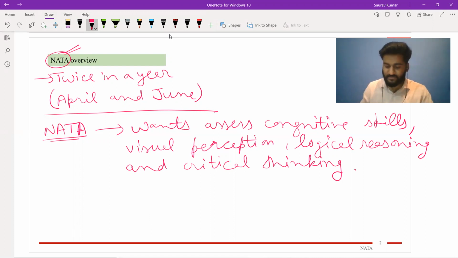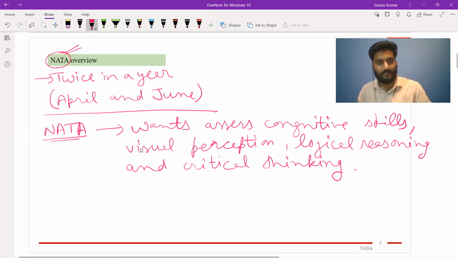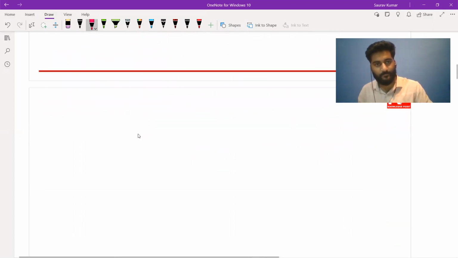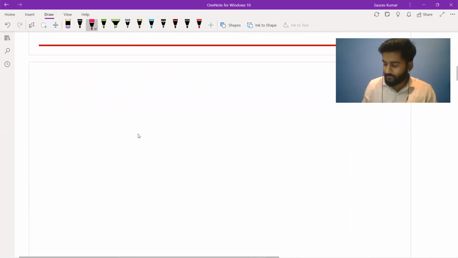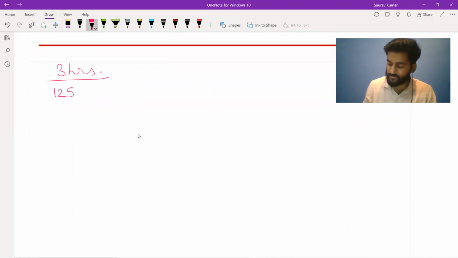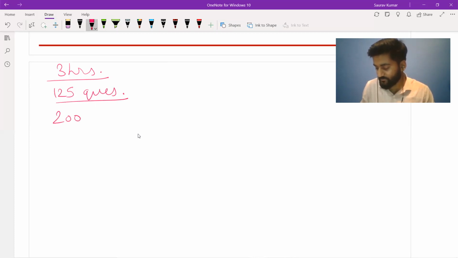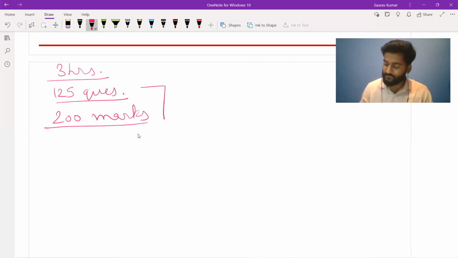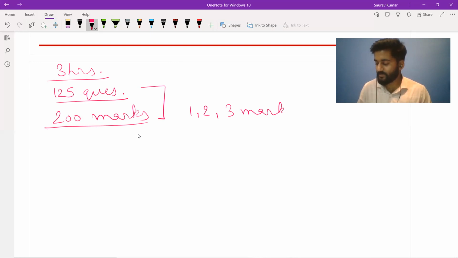So the layout of this exam is like, let's go to next slide. This exam is also of 3 hours in which they ask you 125 questions. These 125 questions constitute of 200 marks. Now the breakup of these 125 questions is not given, like how many questions are of what weightage or what type, but it is given that we have 3 type of questions: 1 mark, 2 mark and 3 mark questions.